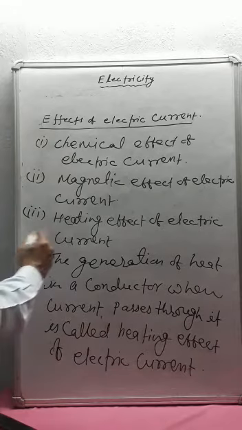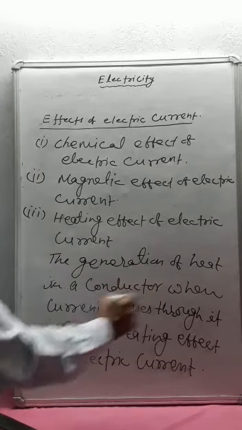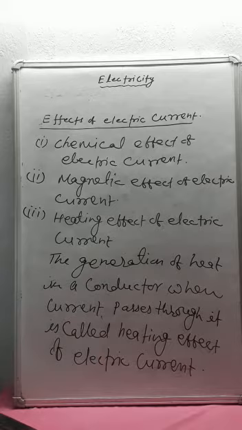What is heating effect of electric current? The generation of heat in a conductor when current passes through it is called heating effect of electric current.